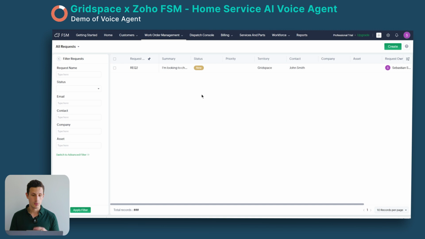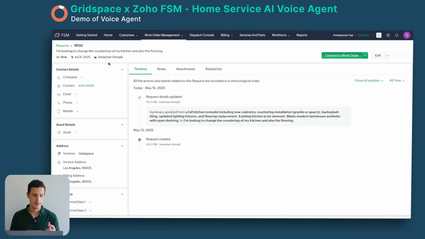And also if we go into requests, we can see we have a new request here. If we go into it, we can see the request: I'm looking to change the countertop of my kitchen, also the flooring. It's by John Smith, and the due date of what they would like is the 31st of July. As you see, our AI voice agent for Zoho FSM was able to successfully request a quote for the customer.